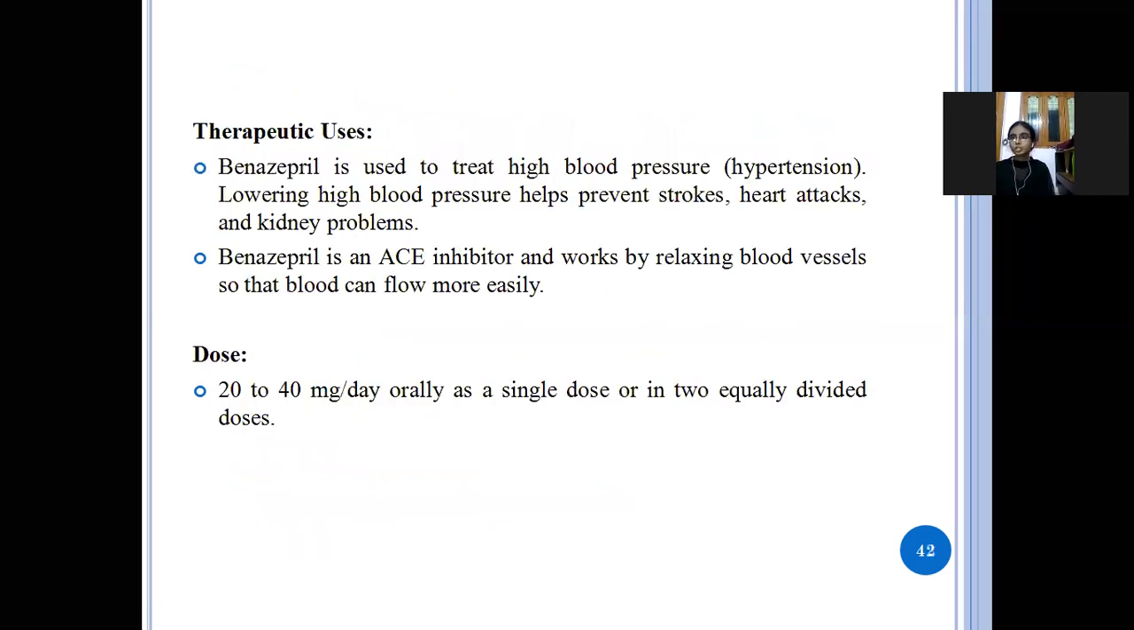So uses: it is used to treat high blood pressure, meaning it is used to lower the blood pressure, for preventing heart attacks, strokes, and also kidney problems. So this drug comes under the ACE inhibitors. It works by relaxing the blood vessels so the blood can easily flow without any pressure in the body. Next, dose: 20 to 40 mg per day orally as a single or equally divided doses we should take.